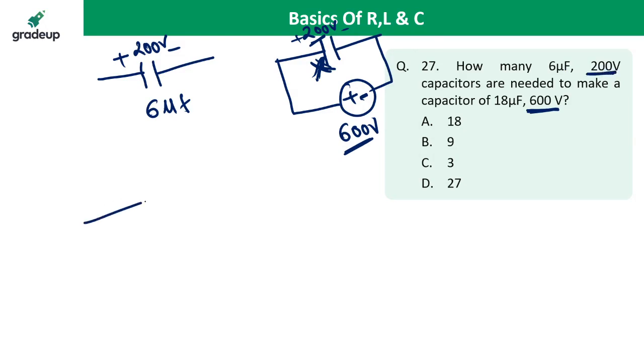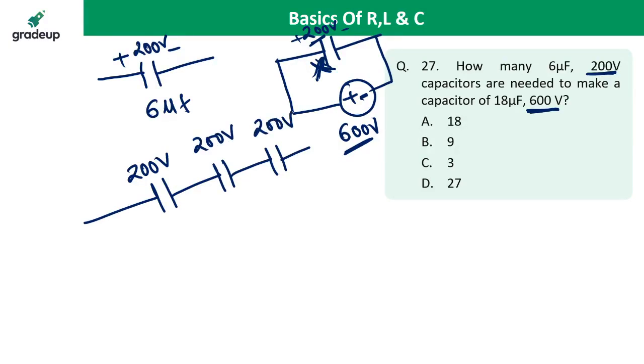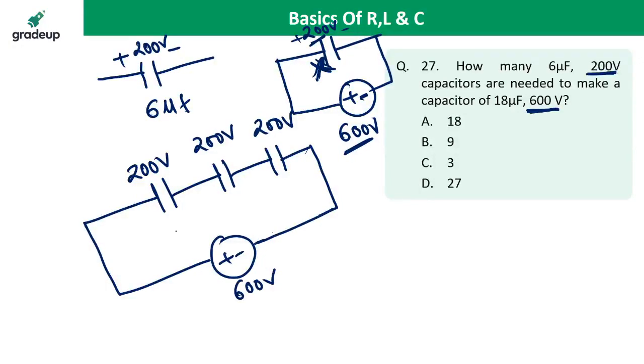So we have to connect 3 capacitors in series, because each capacitor takes 200 volt. The second capacitor takes 200 volt, the third capacitor takes 200 volt. So I can apply 600 volt now. Why? Because if I apply 600 volt, it will distribute as 200, 200, 200. So neither capacitor will burn or burst.